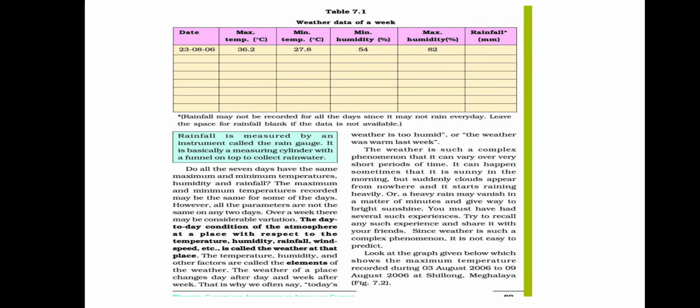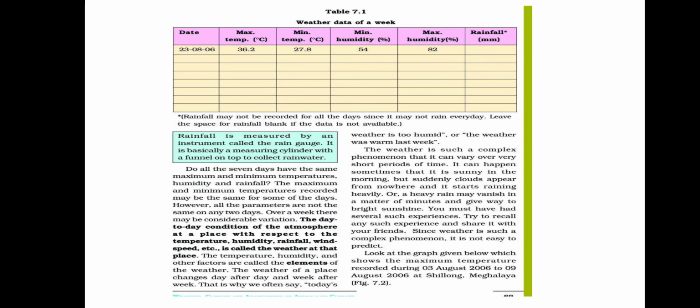Rainfall is measured by an instrument called the rain gauge. The rain gauge is the instrument through which people can predict how many centimeters or millimeters of rain has fallen in that particular place. It is basically a measuring cylinder. You would have seen in the laboratory the measuring cylinder with a funnel on top to collect the rain water drops.